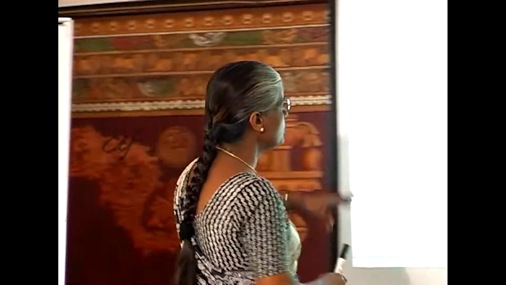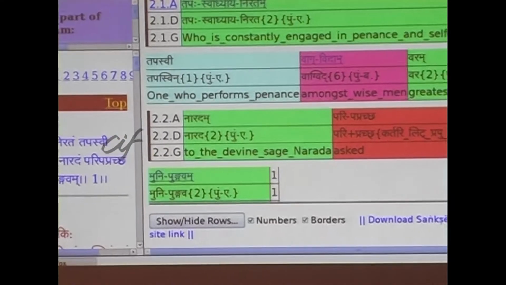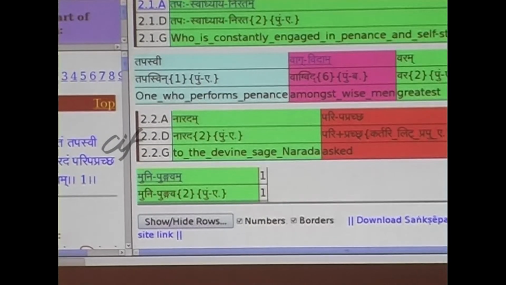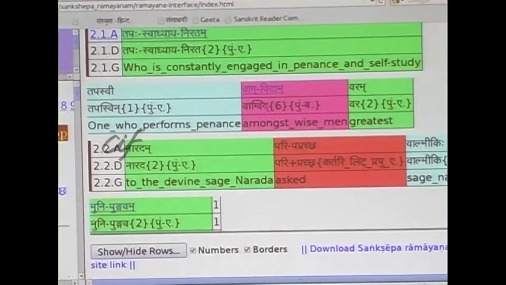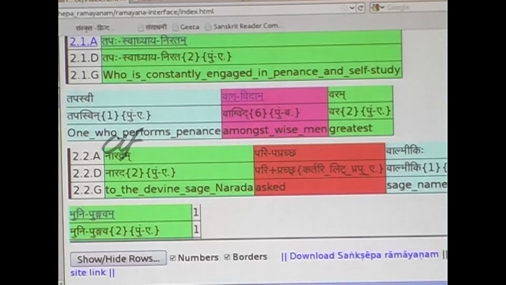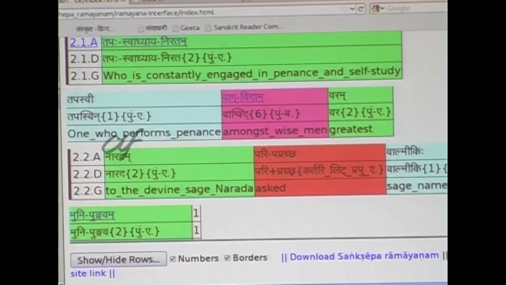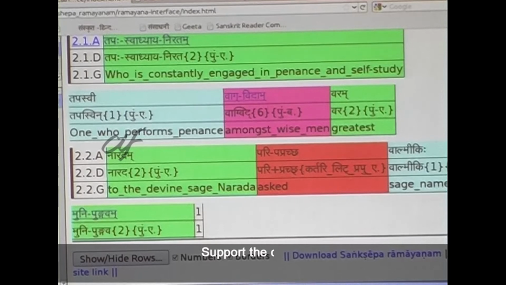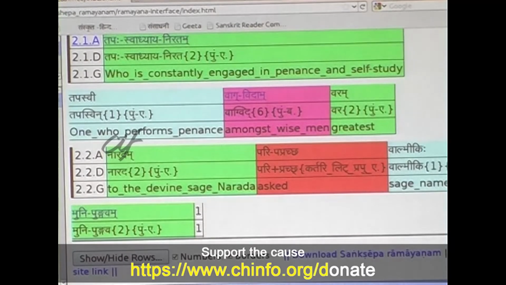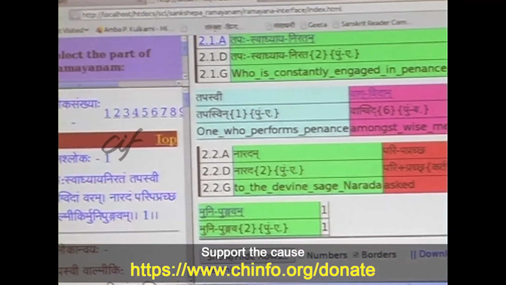So, we have here Tapasvi and Valmiki. Two words are there. Both of them are in Prathama Vibhakti. And now we appeal to our world knowledge. Tapasvi and Valmiki. Among these, Valmiki is the Visheshya, Tapasvi is its Visheshana. So Tapasvi Valmiki is the Karta. Then we have Tapasvadhyaya Niratam, Varam, Naradam and Munipumgavam. Naradam is the Visheshya. Again we appeal to our world knowledge.